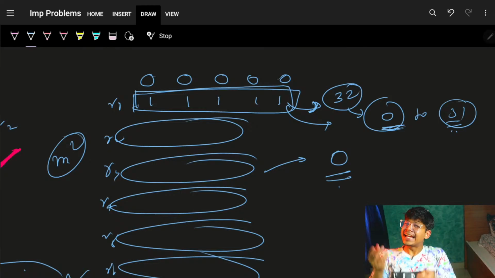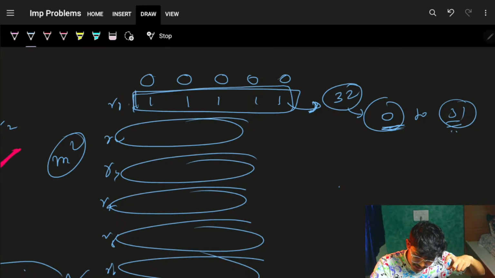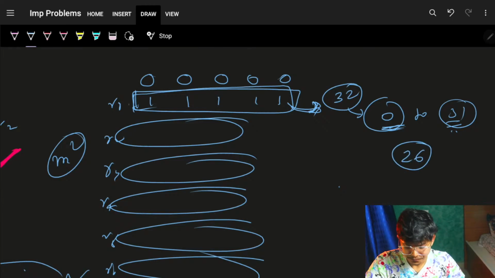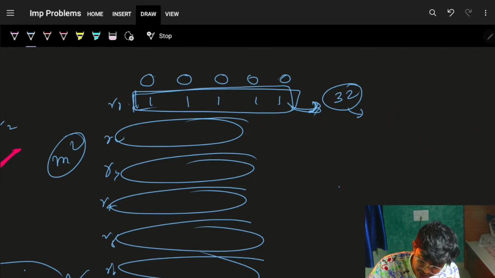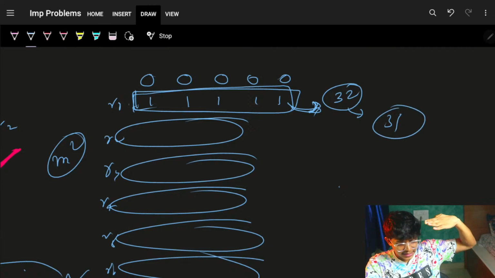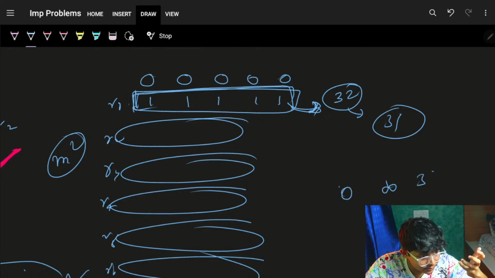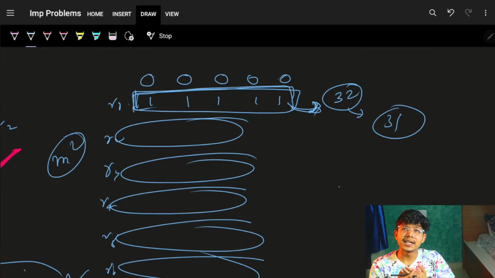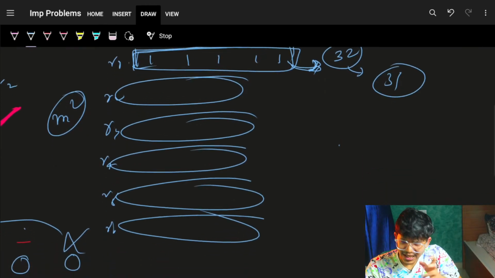Don't you think that it can help you out? How? Simply, for this number, let's say I converted this number to an actual integer number. Let's say it comes as 26. Although right now the number itself is a 31. But I'm saying, okay, this number can vary from 0 to 31, right? So now my task is to find out if that number has any other number such that the AND operation comes as 0. So that is so simple, right?